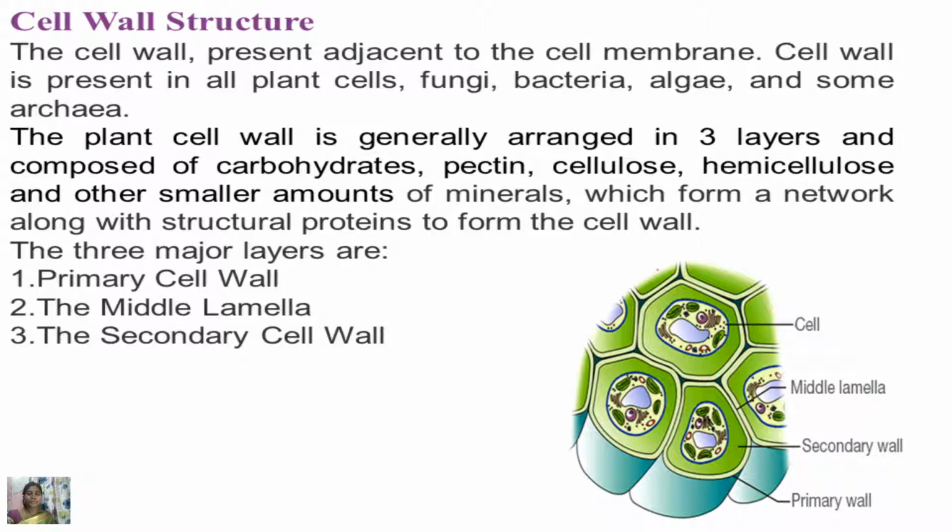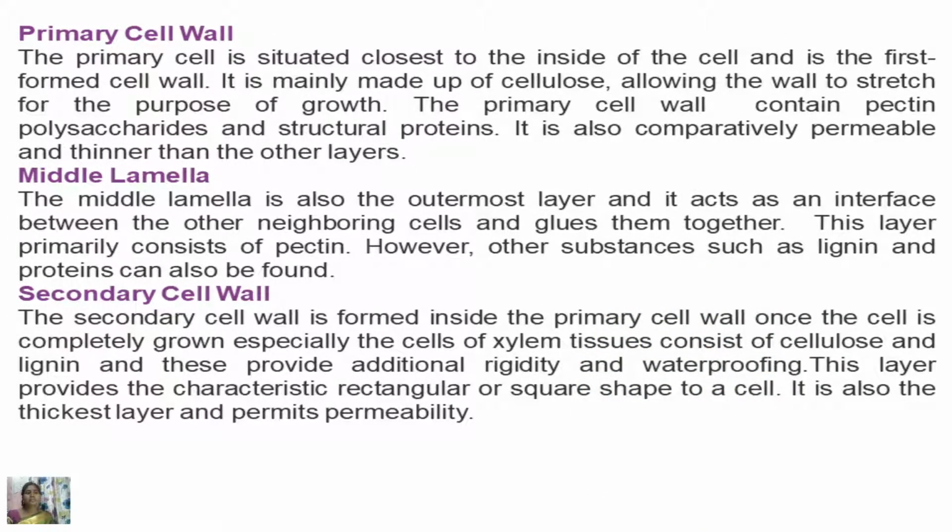So in the picture also I have shown you that in between the 2 adjacent cells there is the presence of middle lamellae, and next to that it is a secondary cell wall and primary cell wall. The primary cell wall is situated closest to the inside of the cell and is the first formed cell wall. It is mainly made up of cellulose. It allows the wall to stretch for the purpose of growth. The primary cell wall contains pectin polysaccharides and structural proteins. It is also comparatively permeable and thinner than other layers.